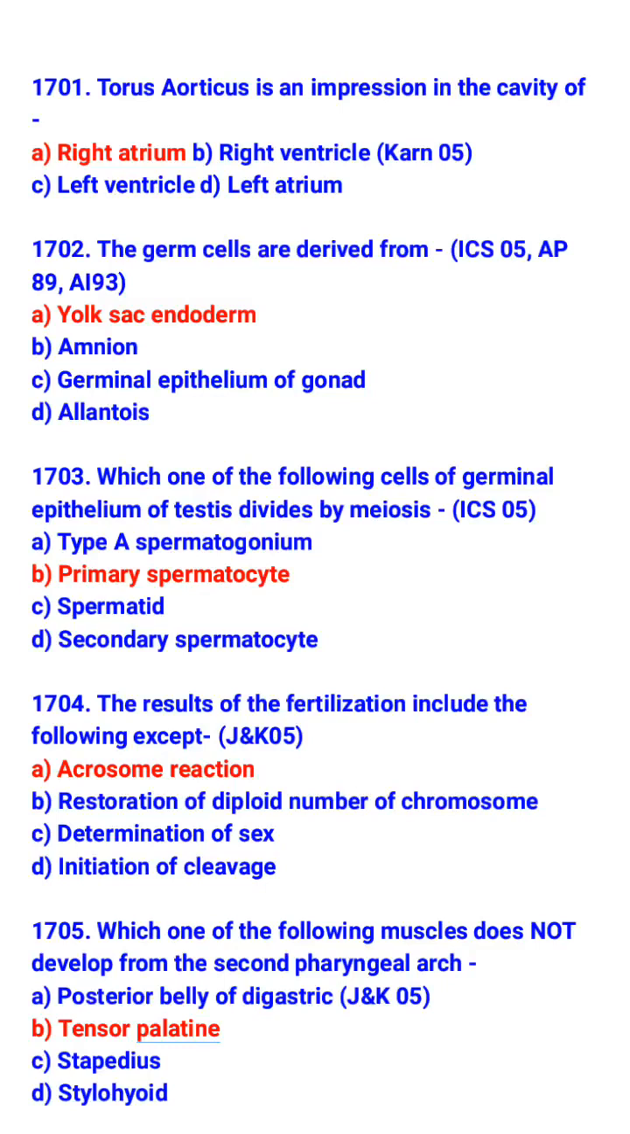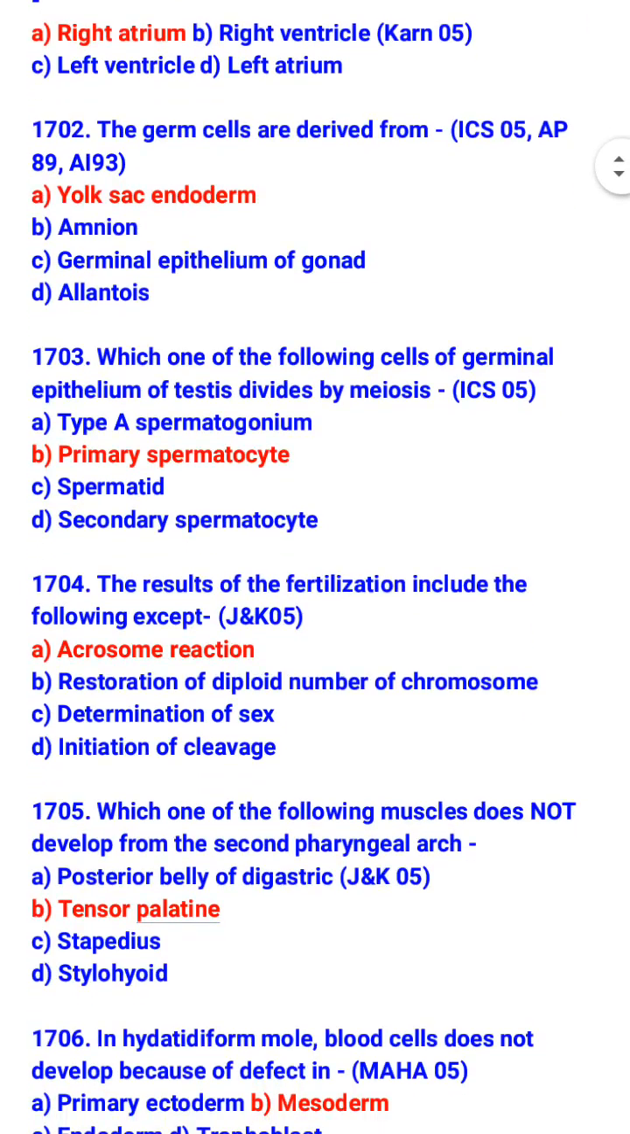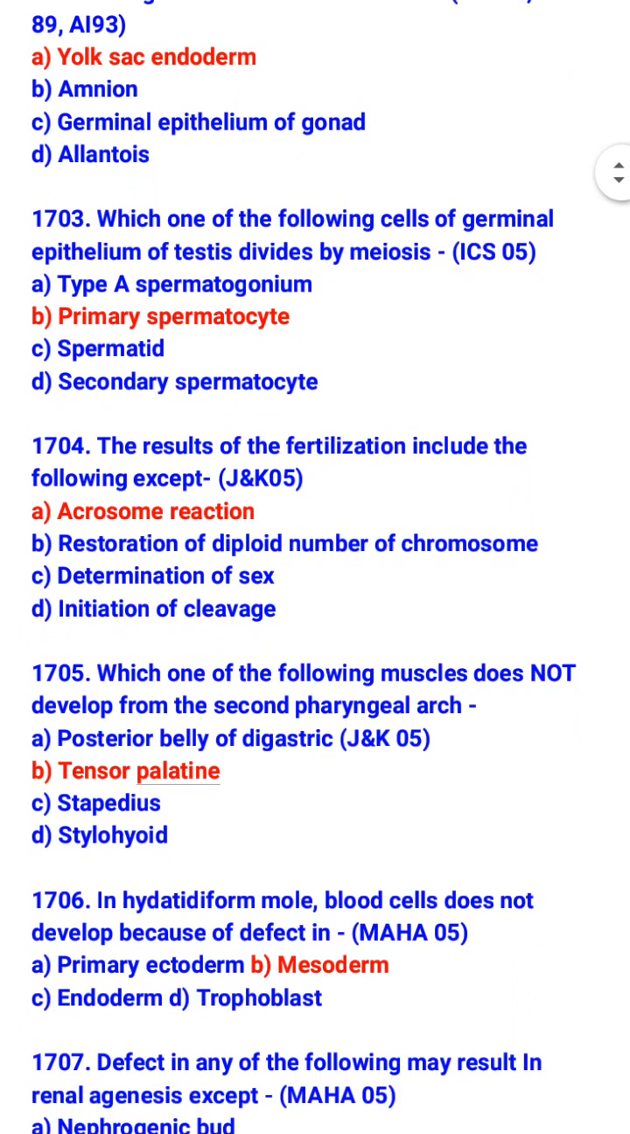Torus aorticus is an impression in the cavity of right atrium. The germ cells are derived from yolk sac endoderm. Which one of the following cell of germinal epithelium of testis divides by meiosis? Primary spermatocyte. The results of the fertilization include the following except acrosome reaction.